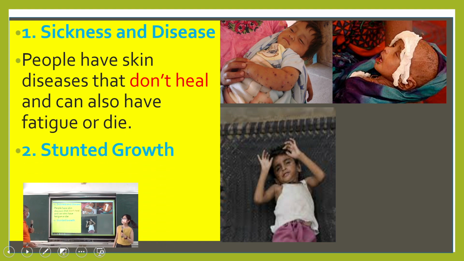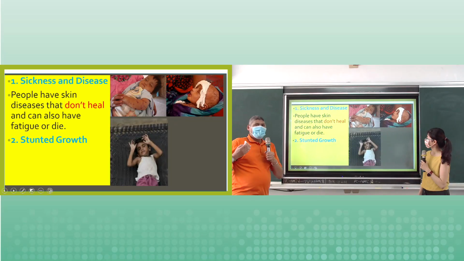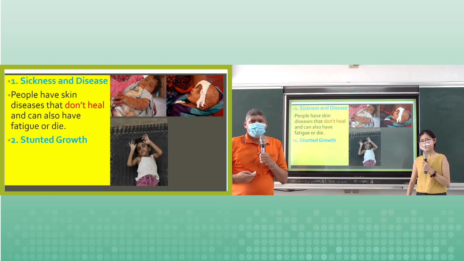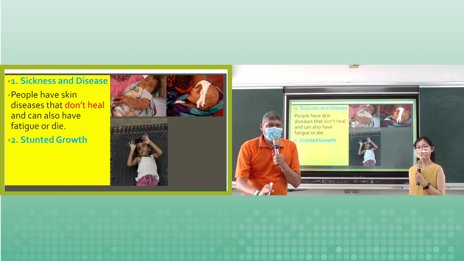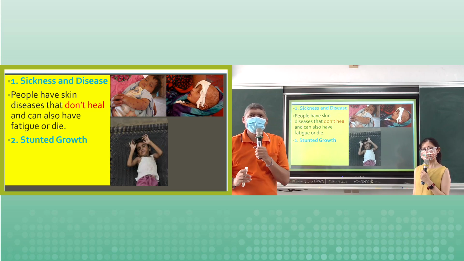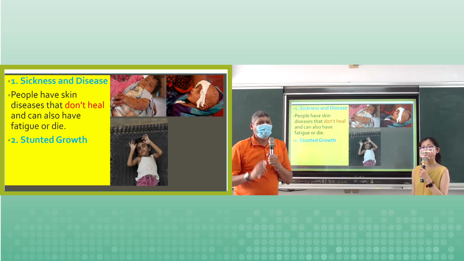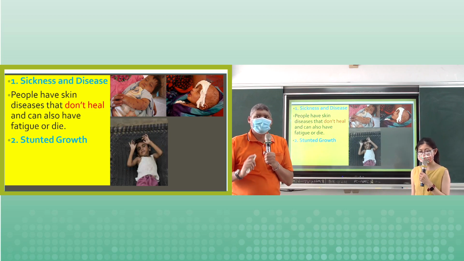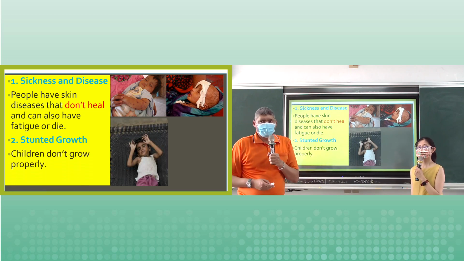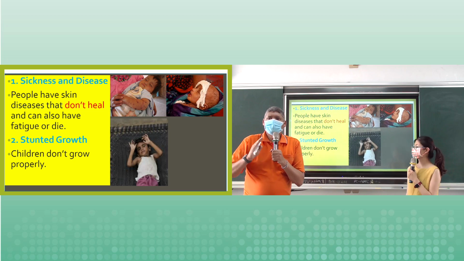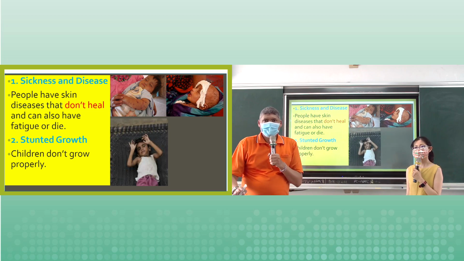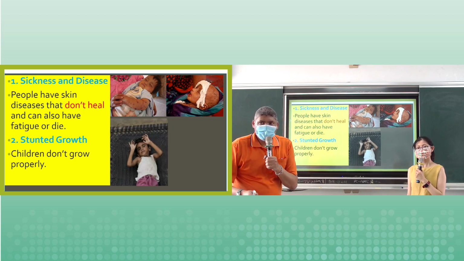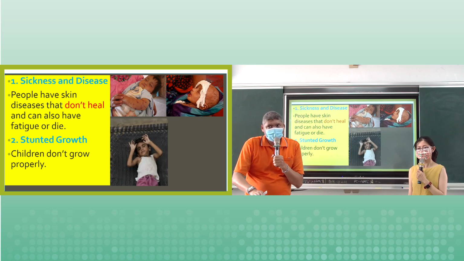Okay. And number 2, when people are not eating properly, they have what is called stunted growth. Please repeat this, stunted growth. Stunted growth. What is stunted growth? Well, it's children who don't grow properly. They are very old, but their bodies are very small.